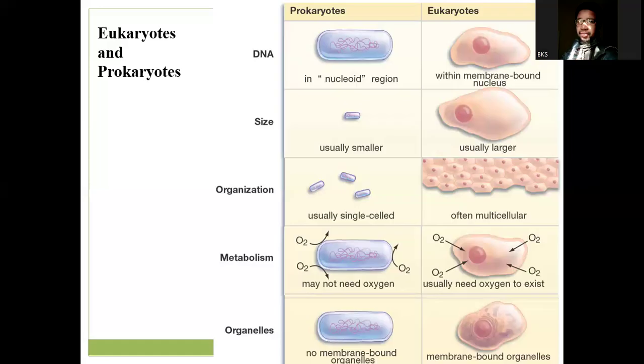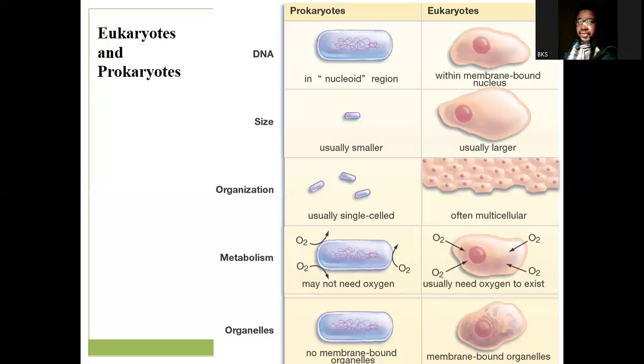While in the case of eukaryotes, you have the DNA, the nucleic material, contained within an envelope called the nuclear membrane.